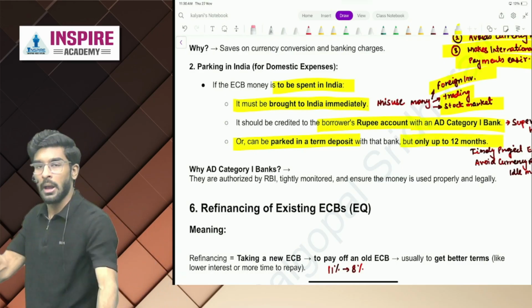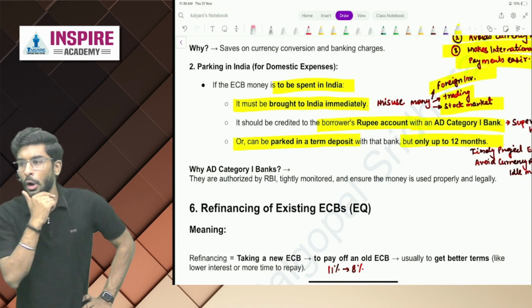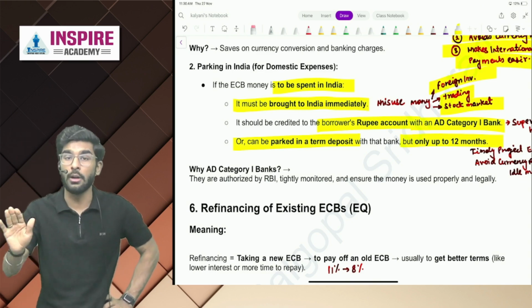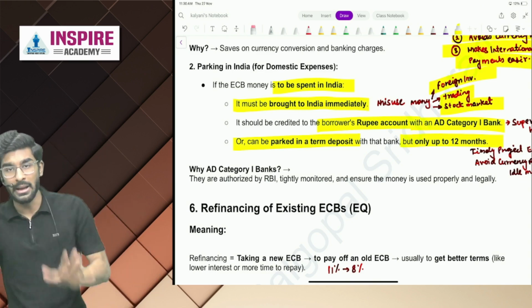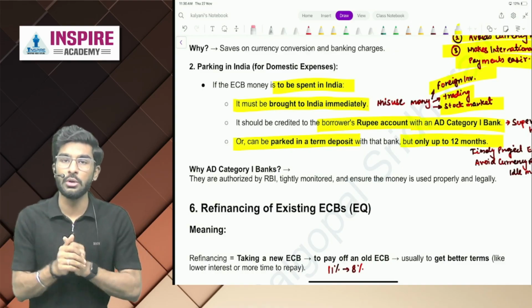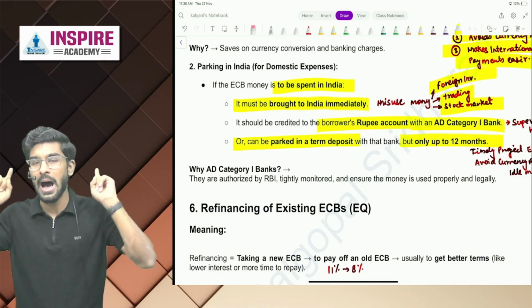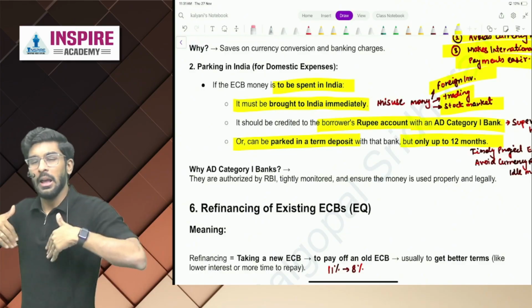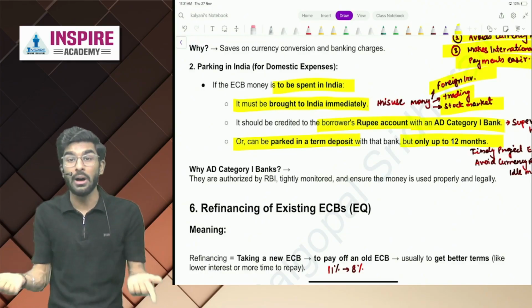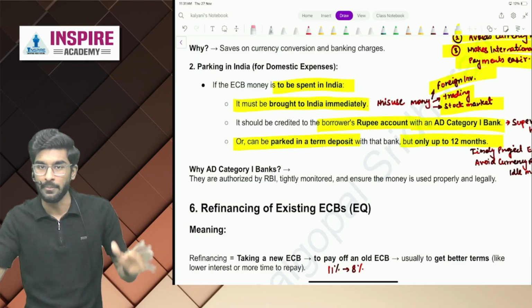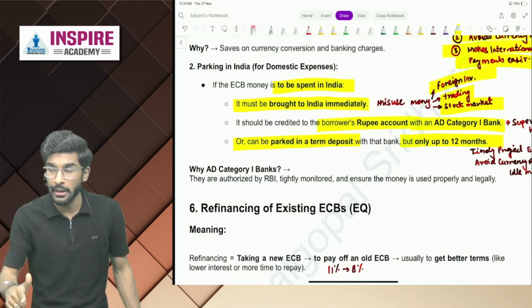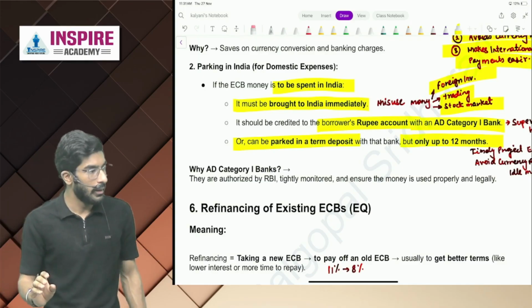The moment you are bringing money in India, if you plan to use it after 12 months, it is not allowed. The moment you bring that money in India, you have to use that money within 12 months. Otherwise, if I keep the money for a long period of time, I would earn interest from that money. Yes or no? You have to immediately use that money. Okay, people?